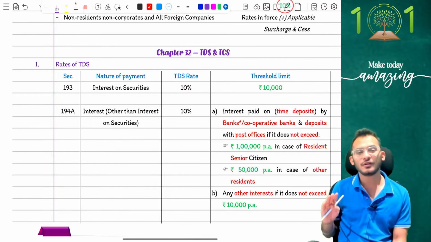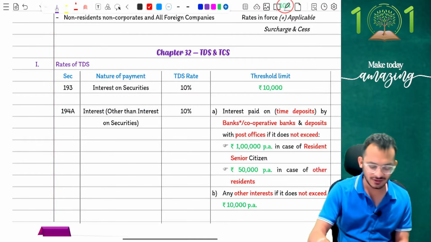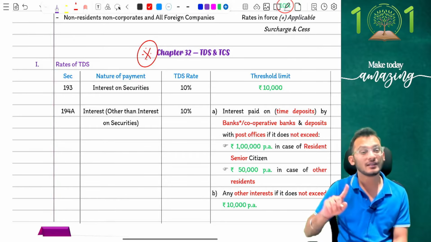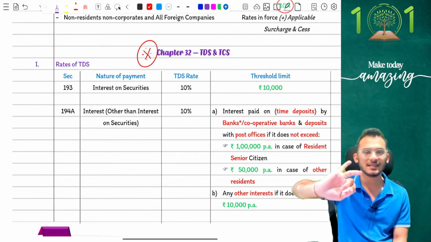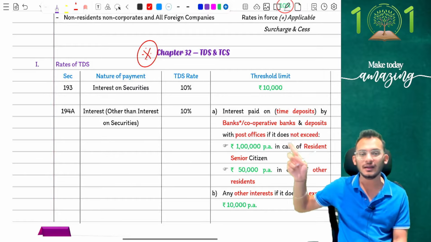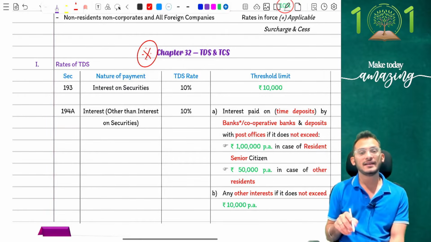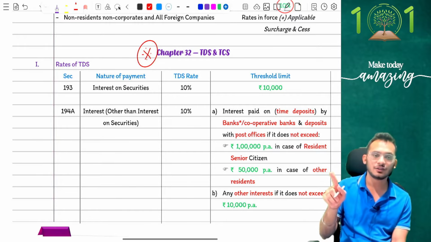I've already started my module number 2. Module number 2, very important chapter, people, because this is where you're going to get a lot of questions in the current examinations. You will get it over the next 3 attempts, May 26, September 26, Jan 27: the chapter on TDS. What does the chapter on TDS basically say? That if you're going to deduct TDS, now there is a change in threshold limits. Threshold limits are as follows.